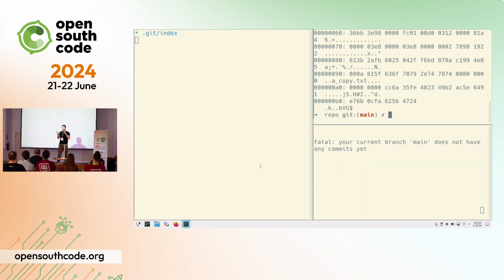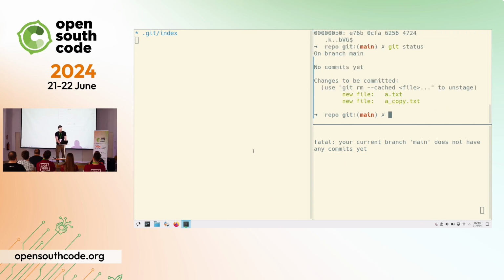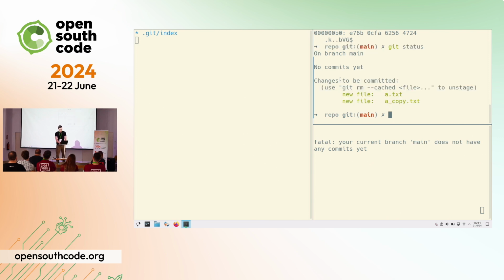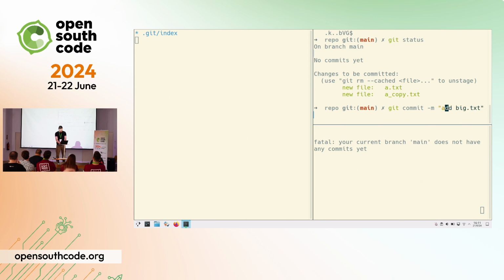So every time you add a file, Git takes the contents, it stores the file under the hash, and then it has to store the correspondence between human readable name and the hash. And it uses the index for that. And it uses the index only because the changes are not committed. So if we run git status, it's saying that I have some changes that Git knows about that are not yet committed. So let's create a commit here, a.txt and acopy.txt.